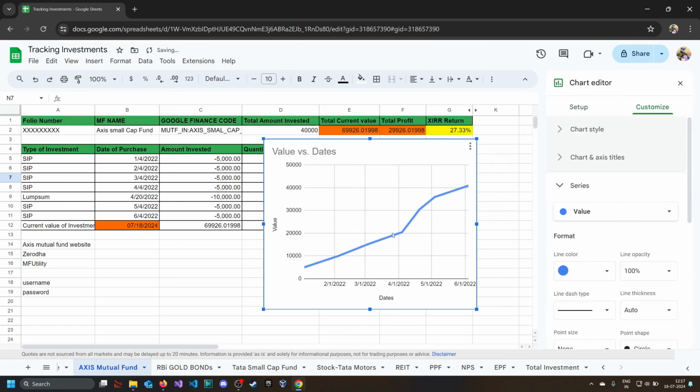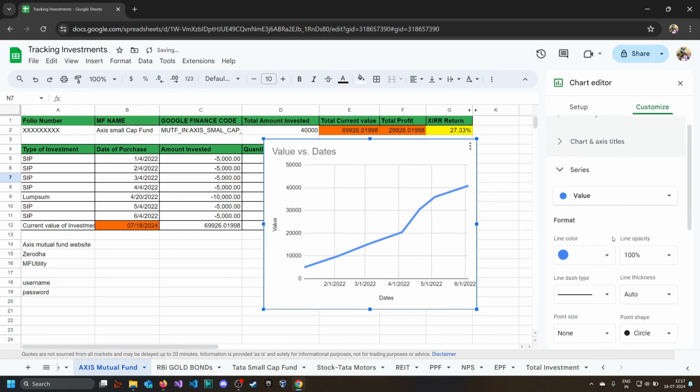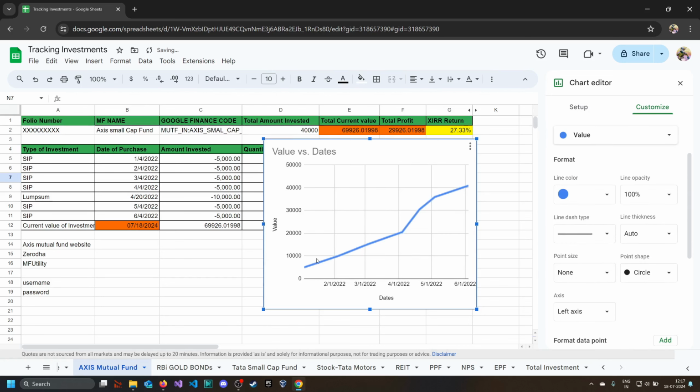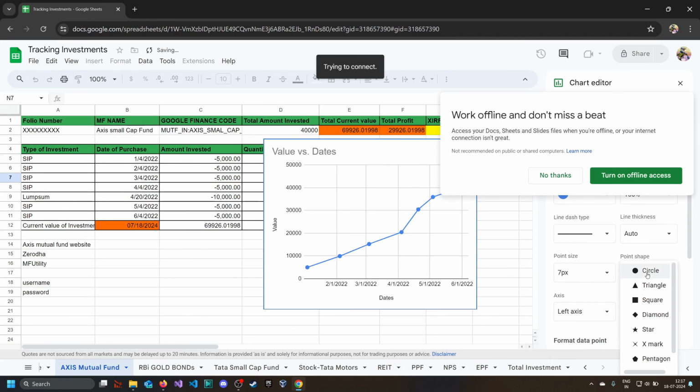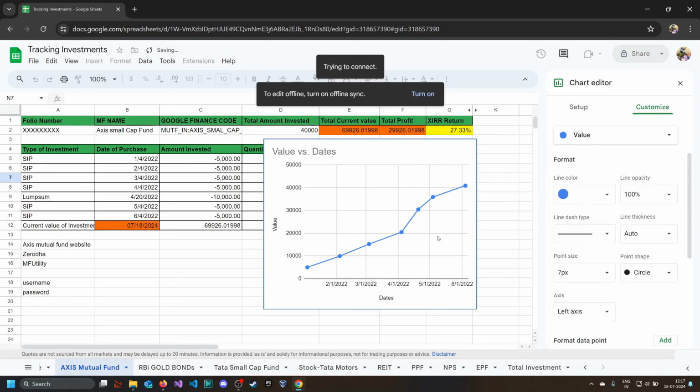So first we will select this line, and here we want the points where we did the investment. So here point size is none, so we'll do 7, and you can make it any shape, so we made it circle. So now it shows okay, first investment was here, second, third, fourth, 5, 6, 7, so it has 7 values.